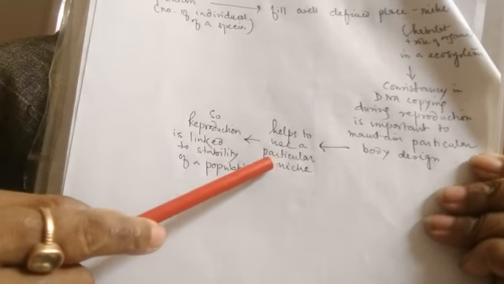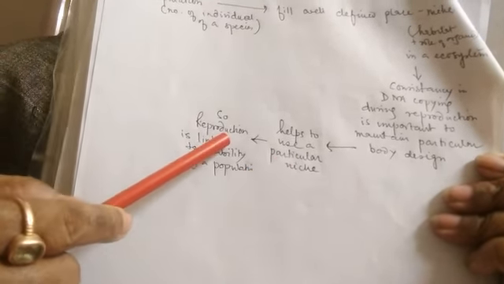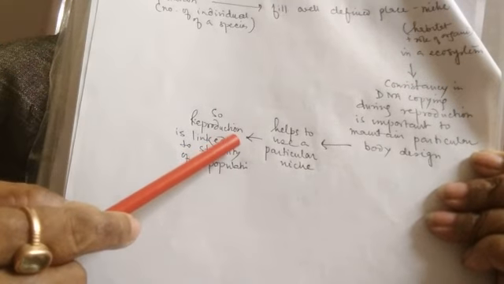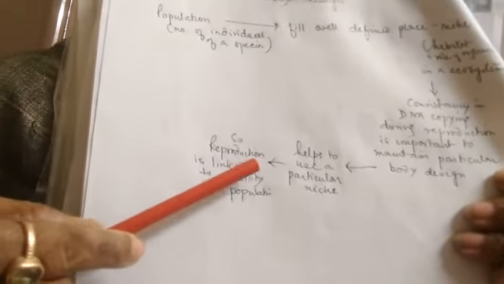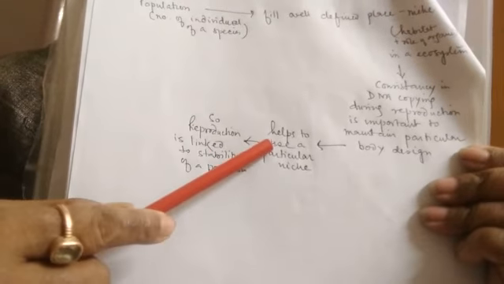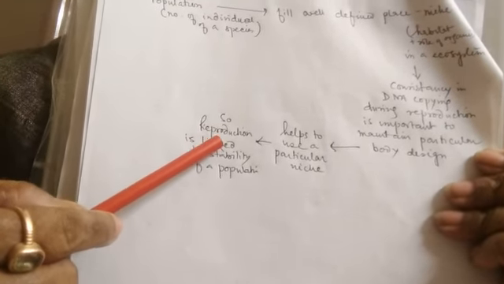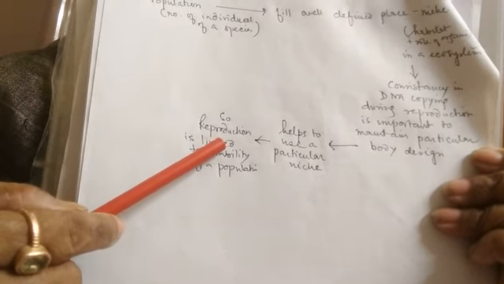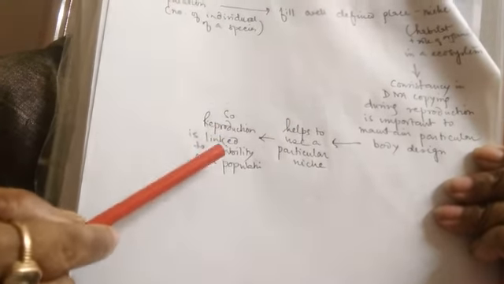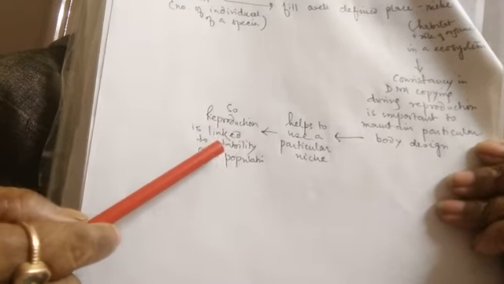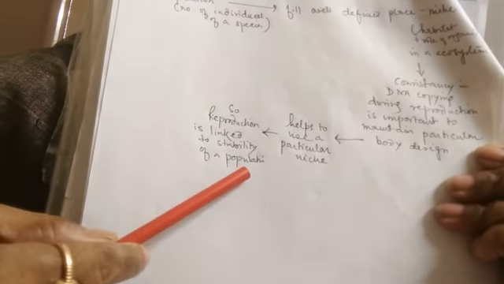And finally, if they are able to utilize the resources, they will be able to maintain the stability of the population. Clear? So reproduction, by maintaining a constant DNA, a consistency in the DNA pattern, is very important to maintain a stabilized population of a species.